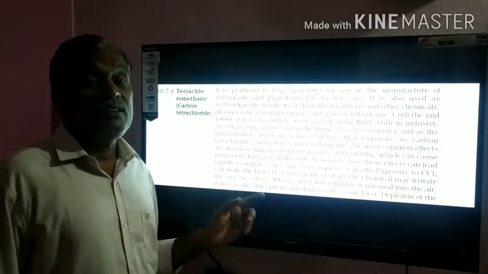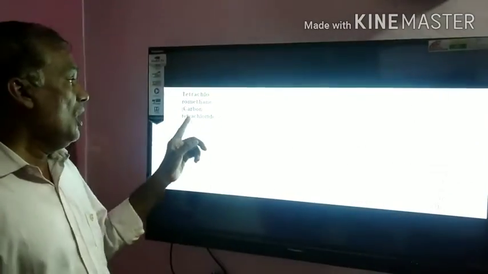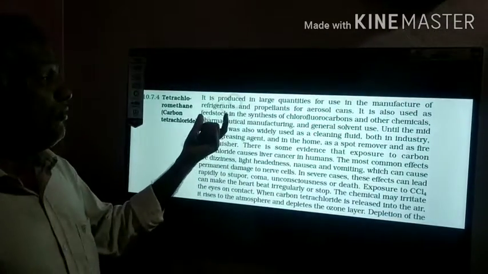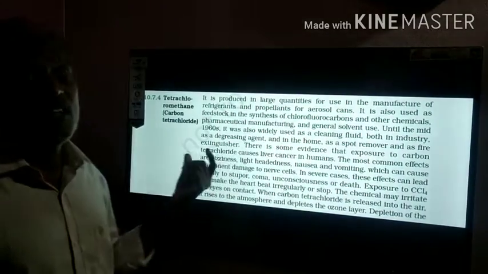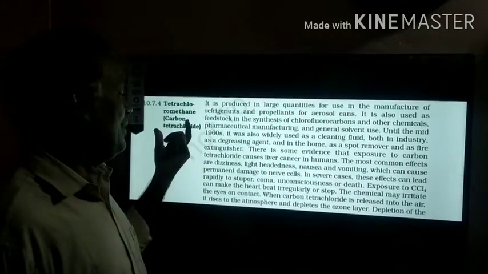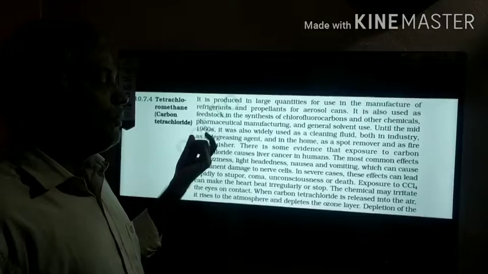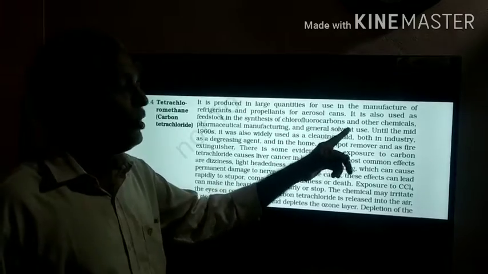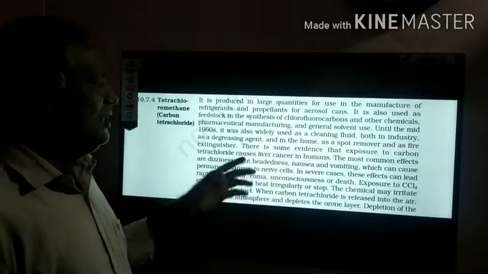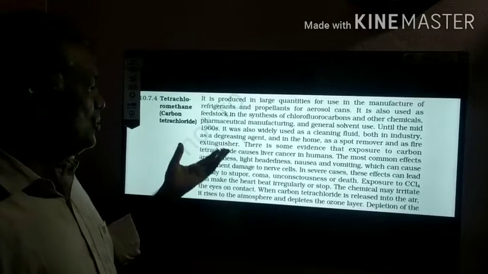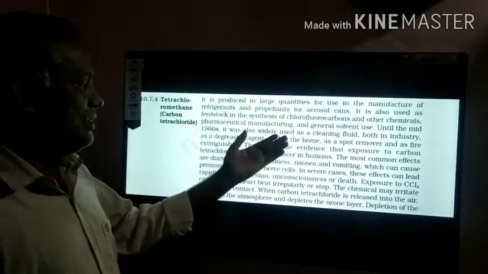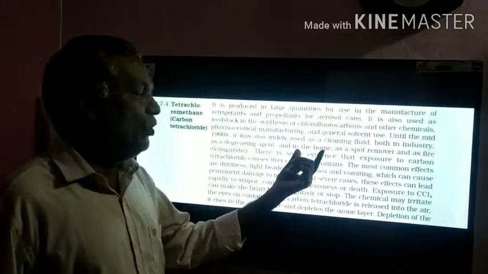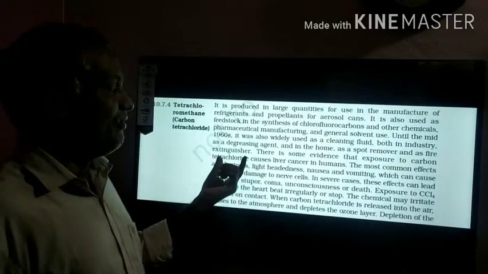Next one is carbon tetrachloride, that means CCl4, or tetrachloromethane, it is also called. Large quantities are used in the manufacture of refrigerants and propellants for aerosol cans. That means deodorants; this will be used to move out as the aerosol. It is also used as the feedstock in the synthesis of chlorofluorocarbons, CFC, and other chemicals. Generally, it was the solvent they were using until 1960. Afterwards, it was widely used as a cleaning fluid, both in industry as a detergent agent and at home, as a spot remover and as a fire extinguisher.